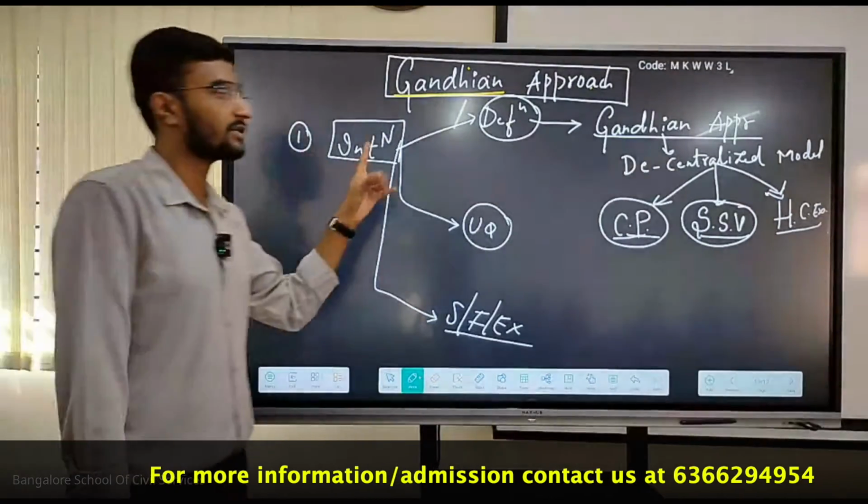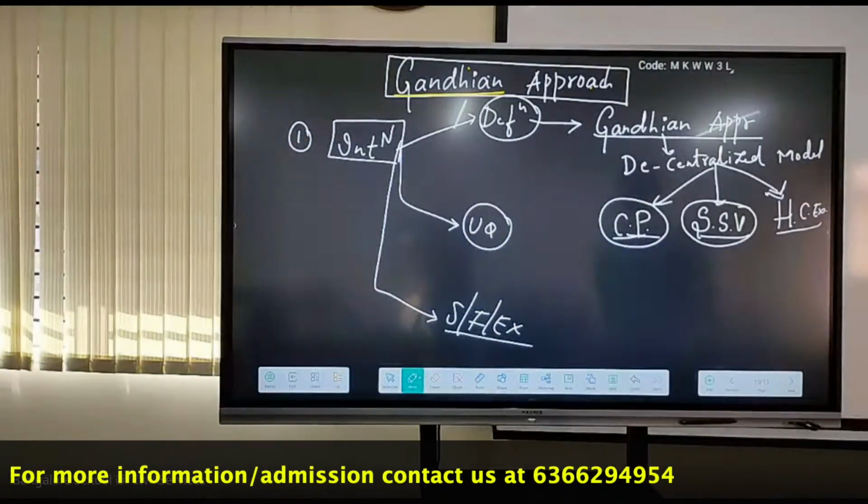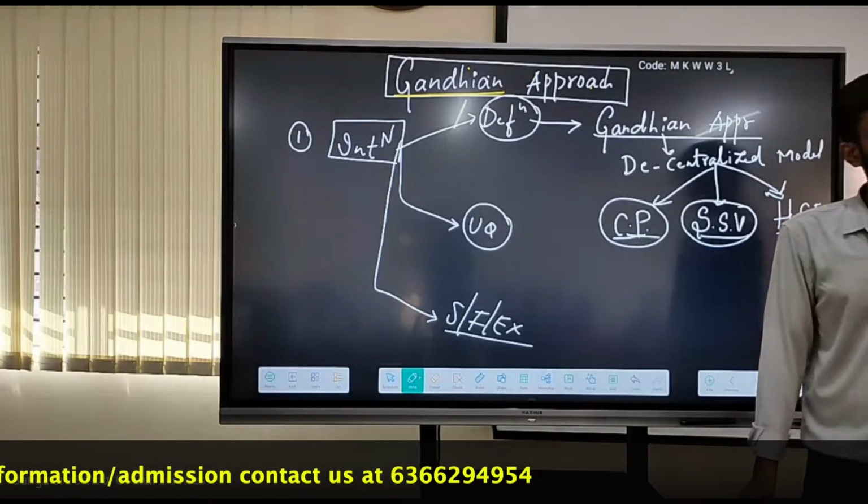Note that I have not mentioned Gandhi anywhere, only the approach. It is about the Gandhian approach. It has not been given only by Gandhi; it has been given by other thinkers also.